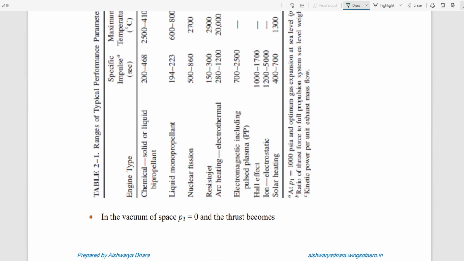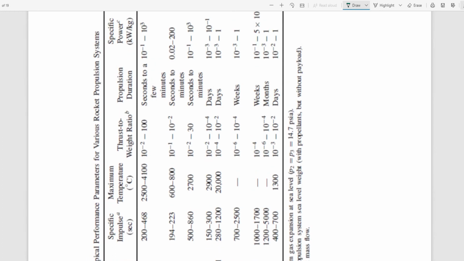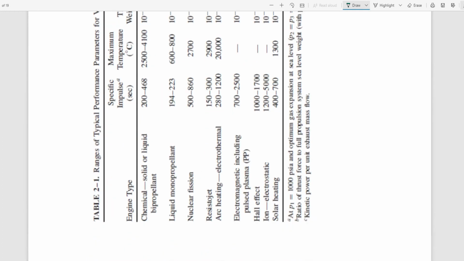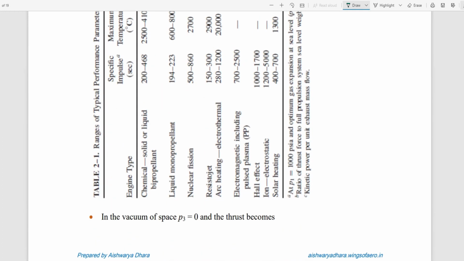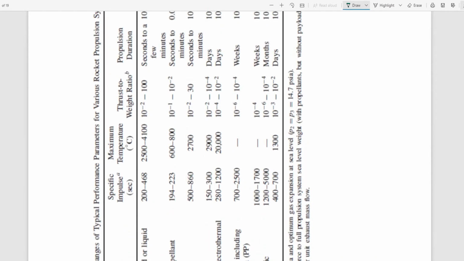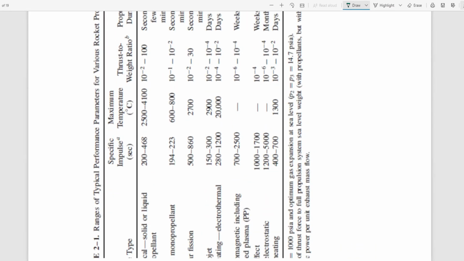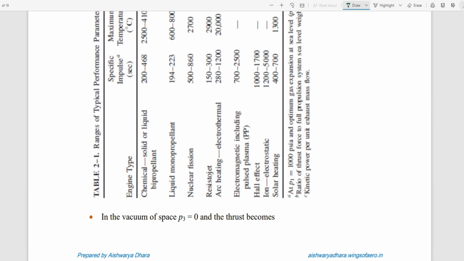Now you also have to take care that we have many different kinds of rocket propulsion systems. Previously we saw globally the rocket, turbojet and ramjet.